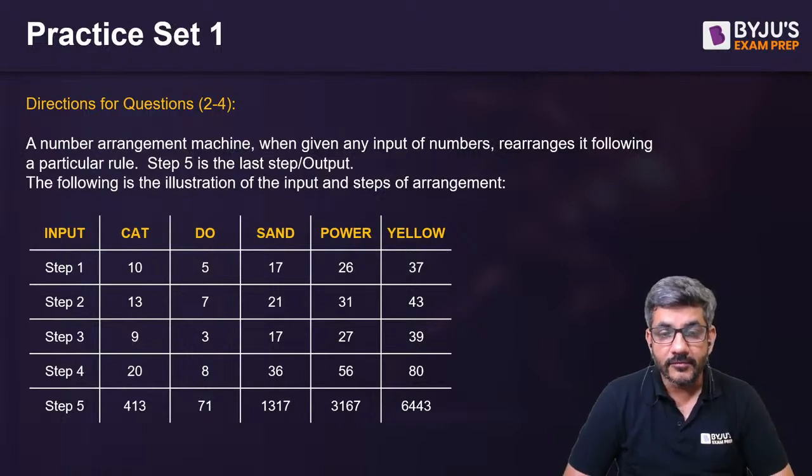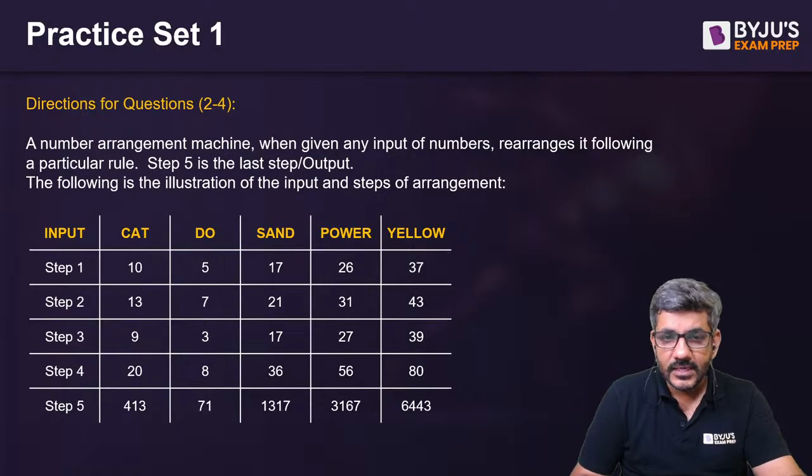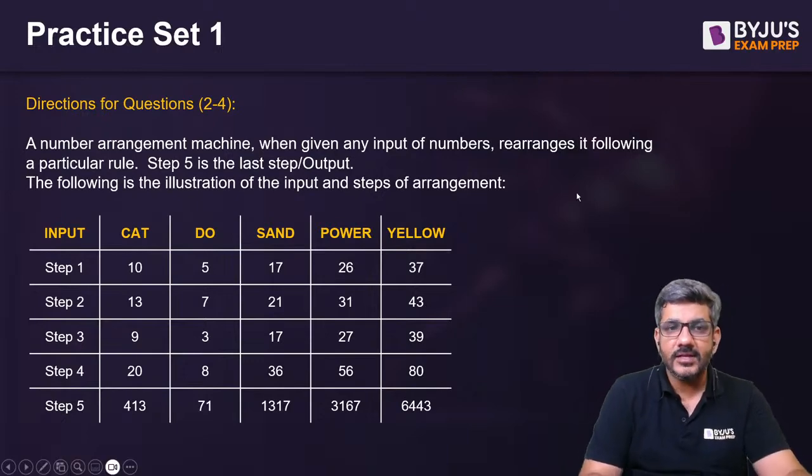Very good, Shivam. Very, very good. Brilliant. And I'm sure you would have seen, once step 1 is done, your job is done. We just have to go from input to step 1. How do we do that? That becomes the more important thing for us. Okay, now as Shivam has already answered this, I'm sure you would have got it, because once step 1 is clear, after that things become easy.